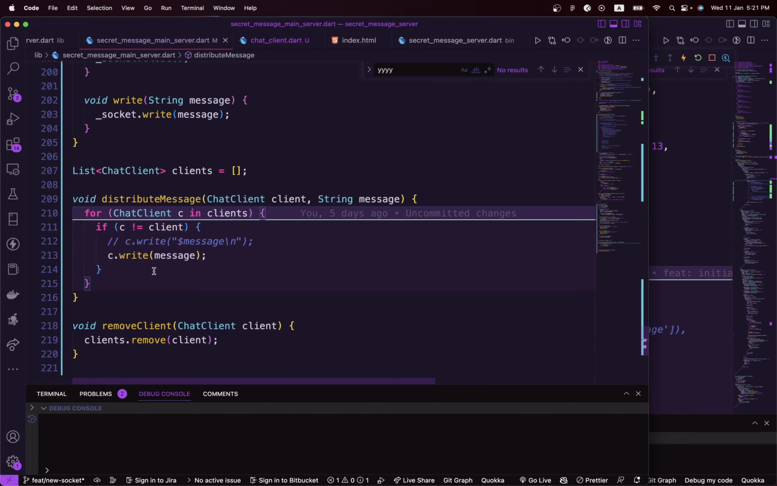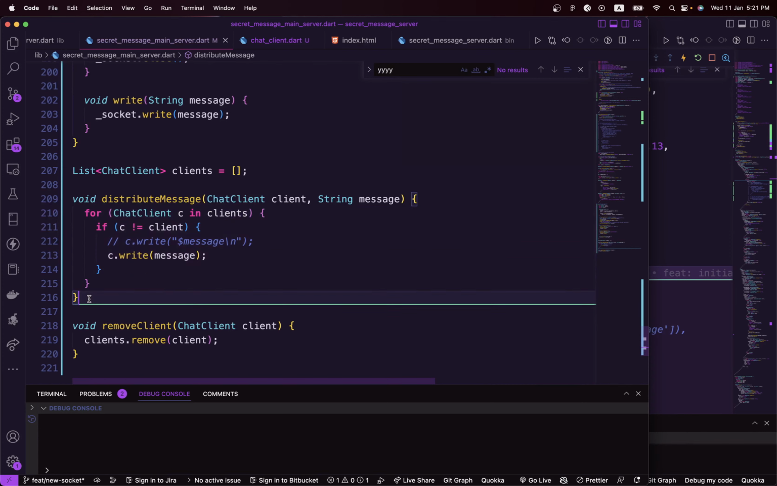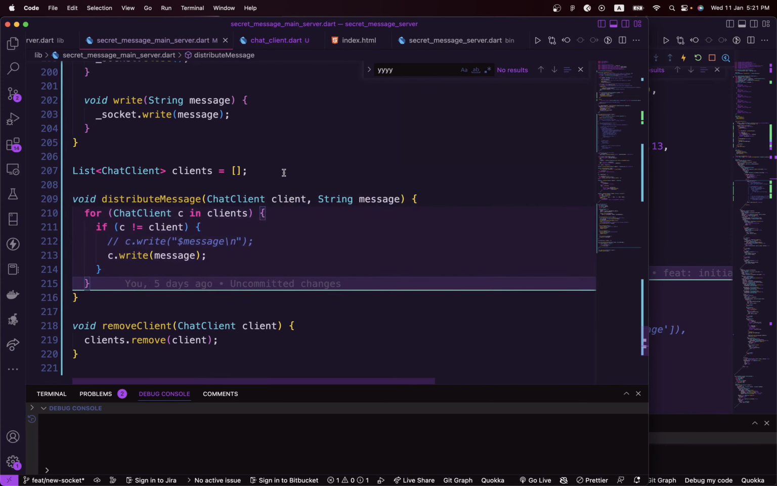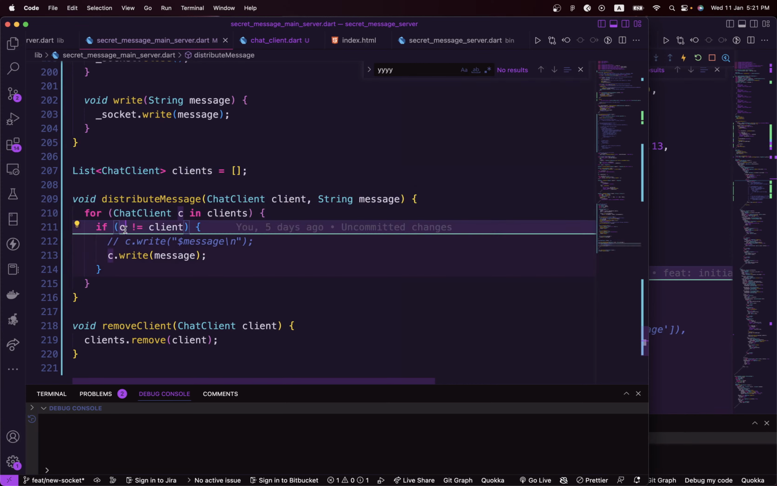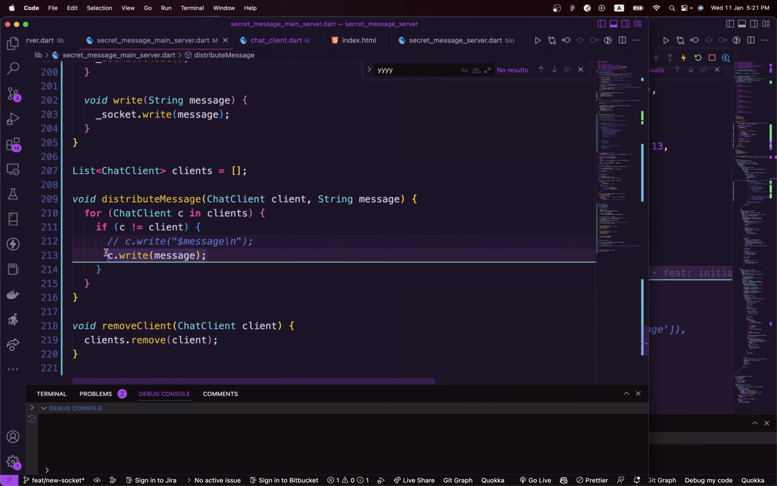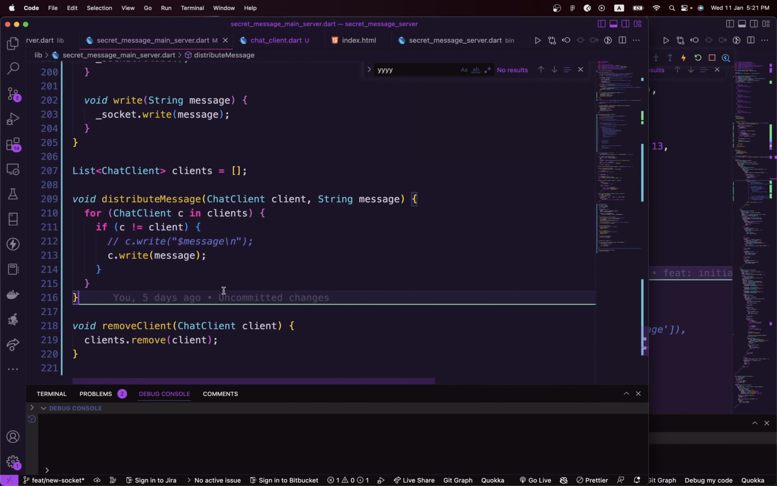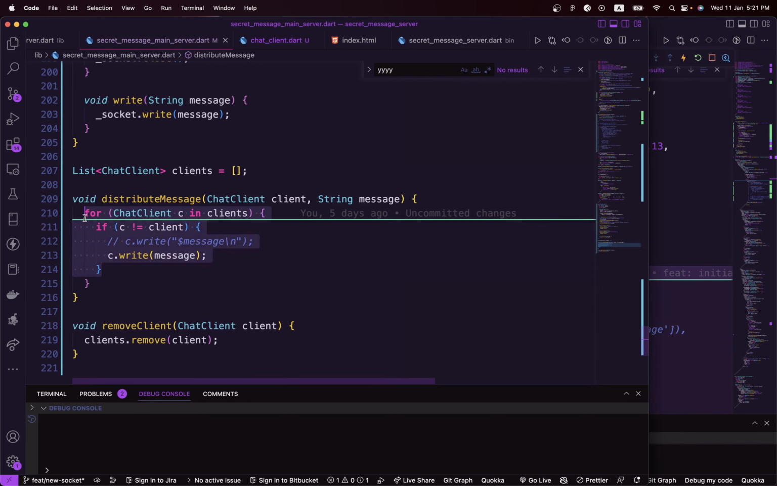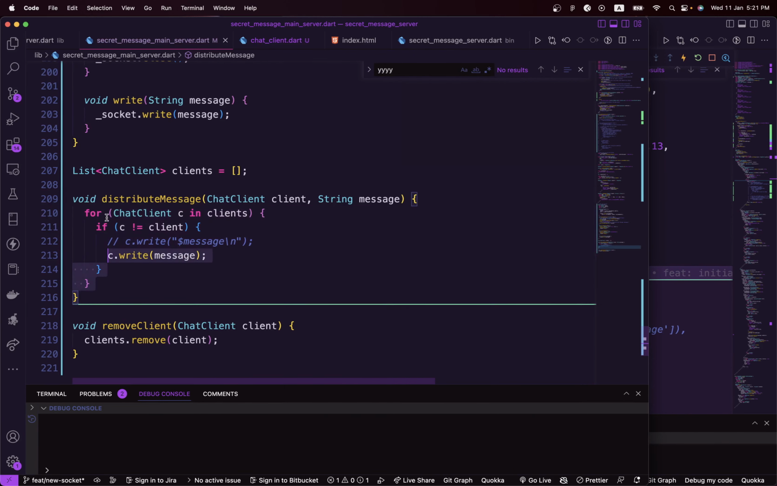And likewise, if anybody within the chat group sends a message, they won't receive the message back, but every other person can get that same message. That's basically what this function is doing. It loops through the clients and checks if the client is not equal to the client that actually sent the message, then goes ahead and broadcasts, or writes, to the clients that are listening at the moment. So that's basically what this function is doing.